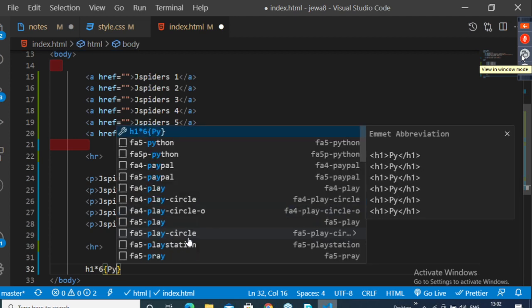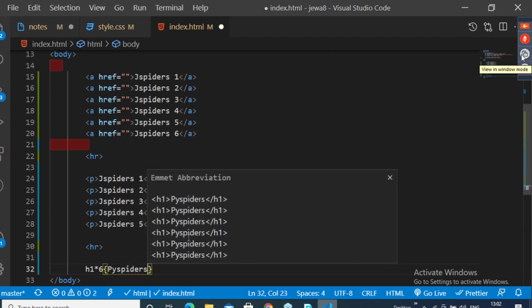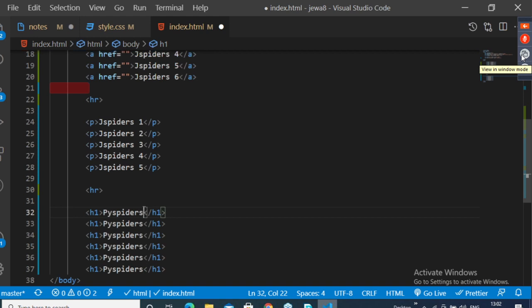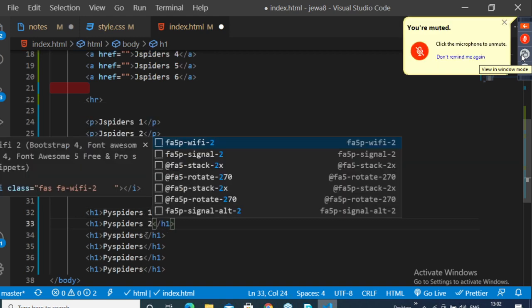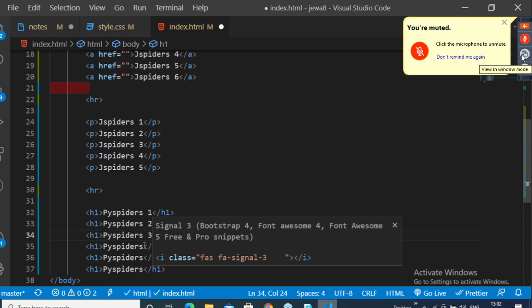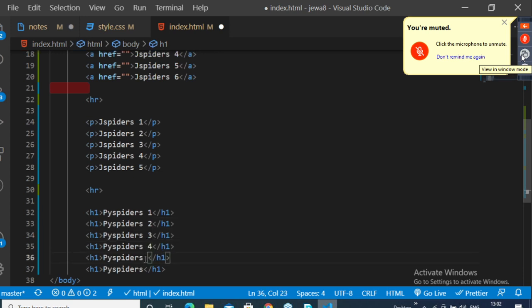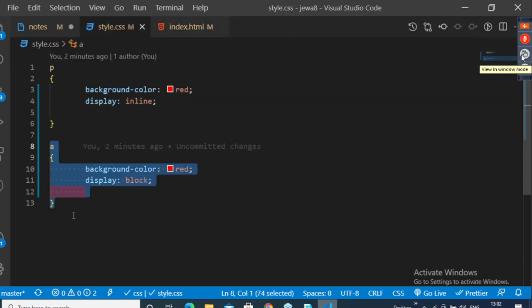Concentrate clearly now, this is very important. PySpiders 1, PySpiders 2, PySpiders 3, PySpiders 4, PySpiders 5, PySpiders 6. Done. Super. Now for these h1 tags I will apply some CSS properties.